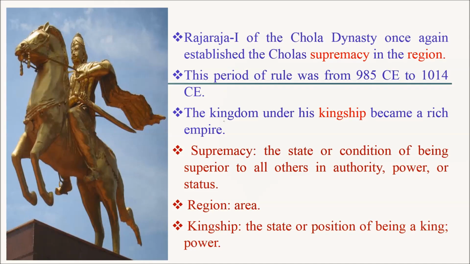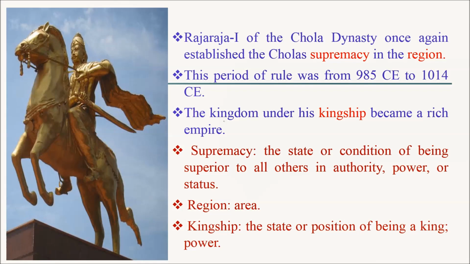Rajaraja I of the Chola dynasty once again established the Cholas' supremacy in the region. This period of rule was from 985 CE to 1014 CE. The kingdom under his kingship became a rich empire.